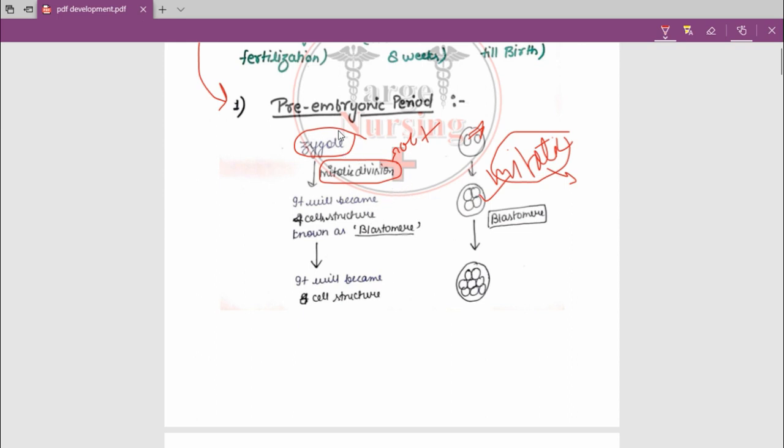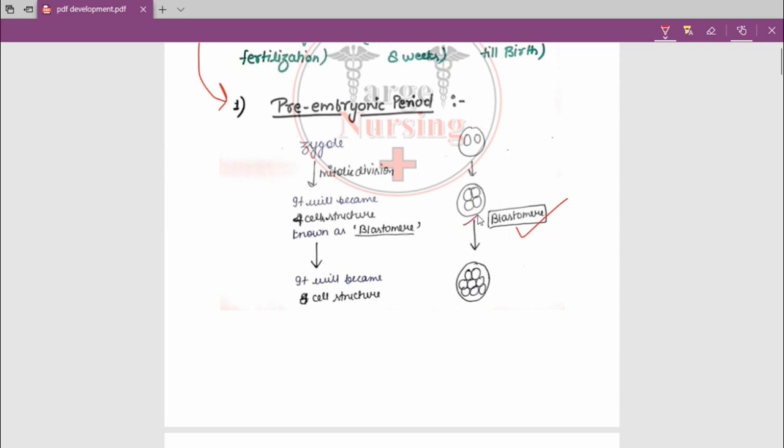So the zygote will divide from a 2-cell structure to a 4-cell structure by mitotic division, and the 4-cell structure will be known as blastomere. 2 cell structure के बाद जो 4 cell structure बनेगा mitotic division से, उस structure को हम blastomere कहेंगे, which is a 4-cell structure.